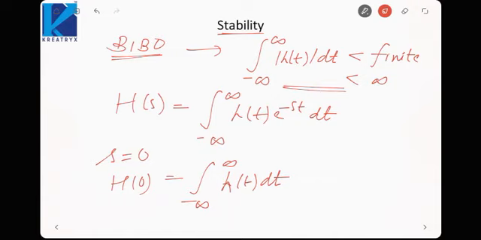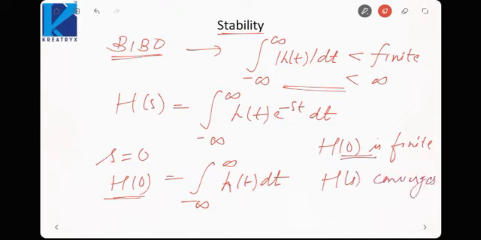So if mod h(t) is finite, that means H(0) would also be finite. For BIBO stability, H(0) is finite. Now if H(0) is finite, that means H(s) converges at s equal to 0, or we will say s equal to 0 lies in the ROC.